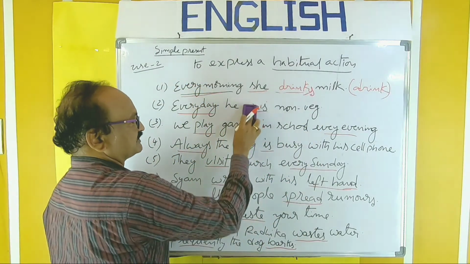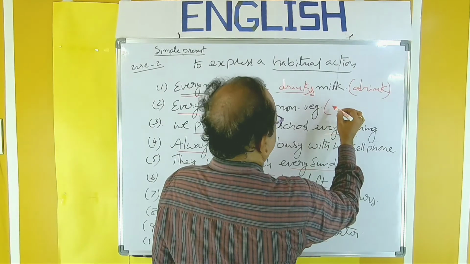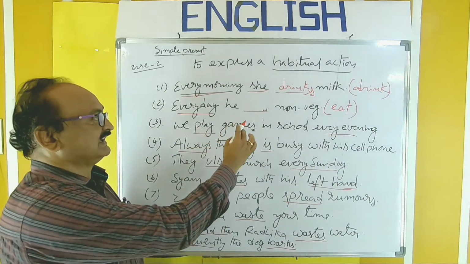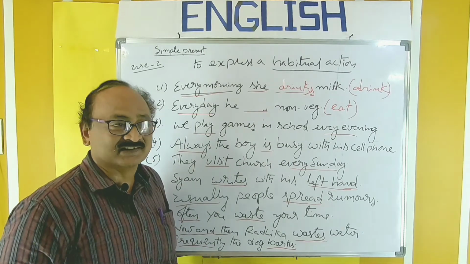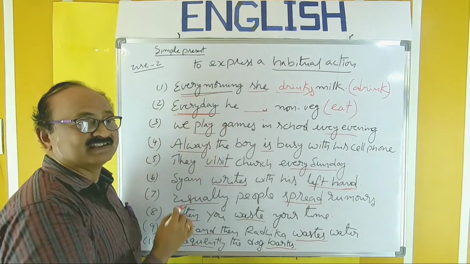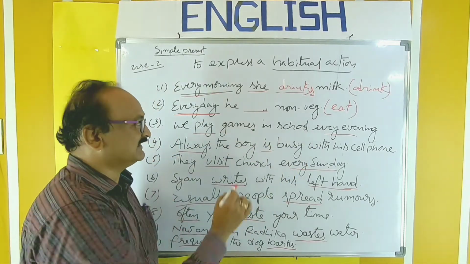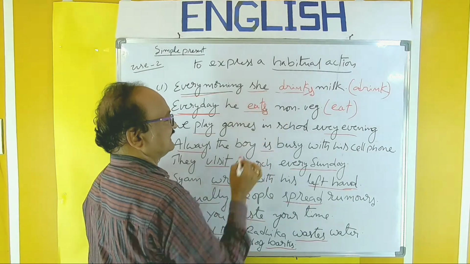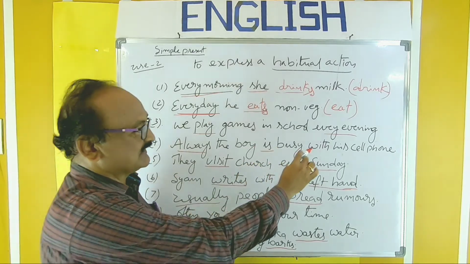Next, here also the verb eat. Every day he dash non-veg. In brackets, eat V1 is given. And observe every day. So it refers to habit. Habit must be in simple present only. So he eat, and you have to add here also extra S. Eats. We play games in school every evening.